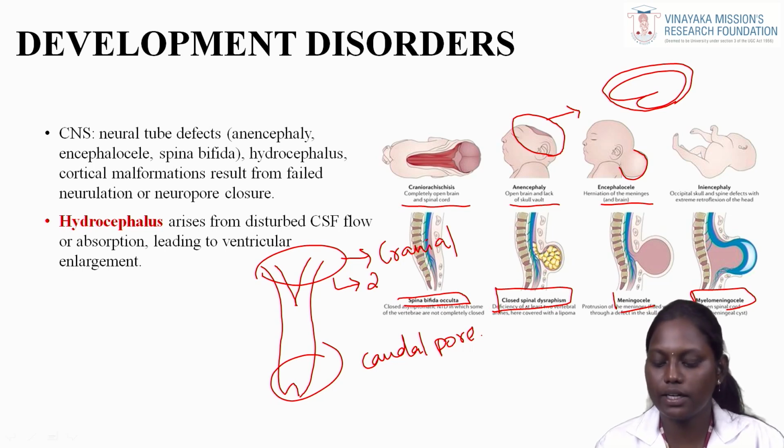Closed spinal dysraphism is a deficiency of at least two vertebral arches, covered with a lipoma. Meningocele is the protrusion of meninges filled with CSF through defects in the skull or spine. Myelomeningocele is similar to meningocele, but additionally involves the neural tissue too.